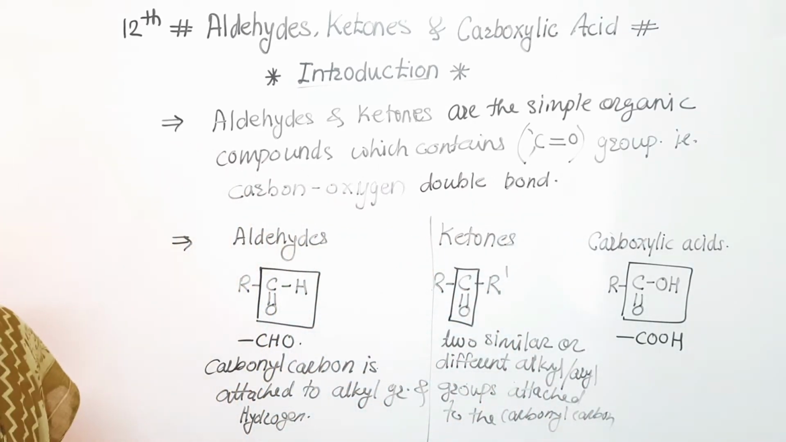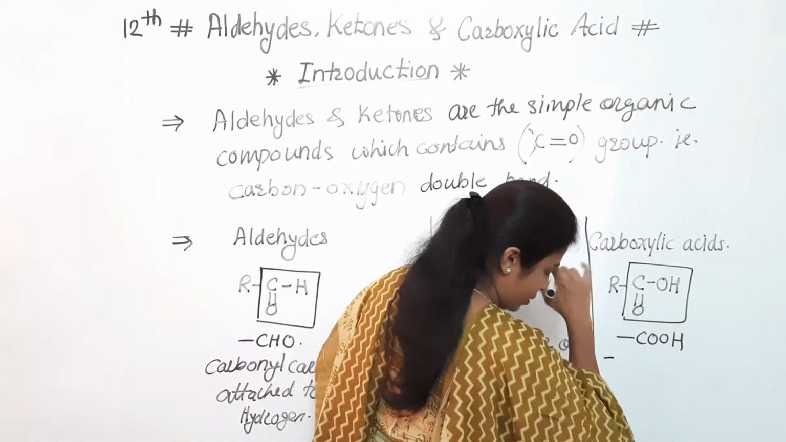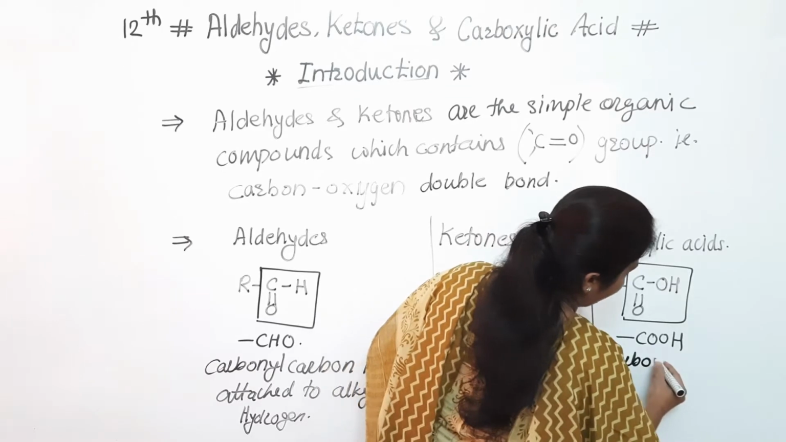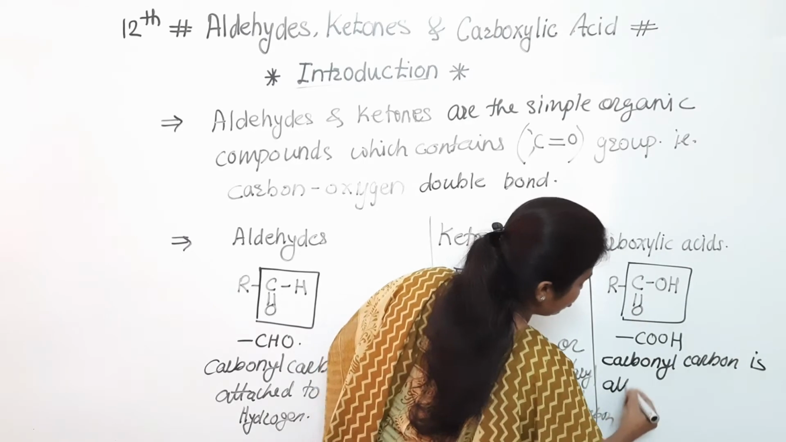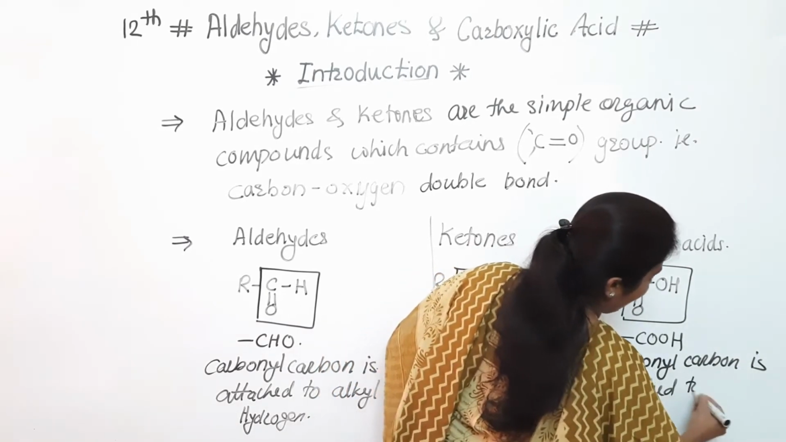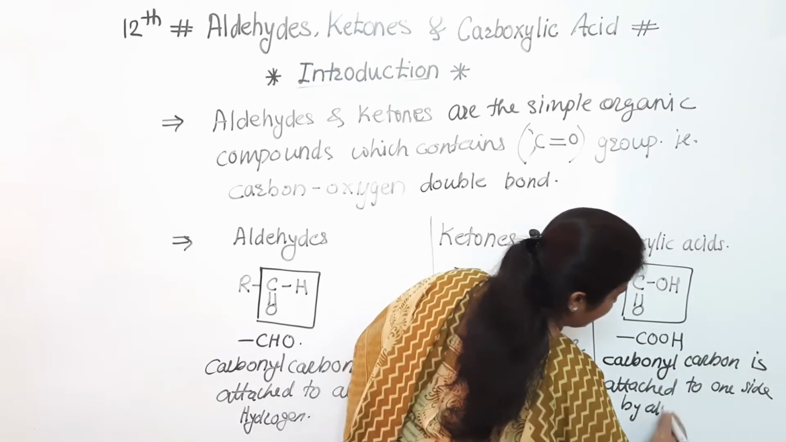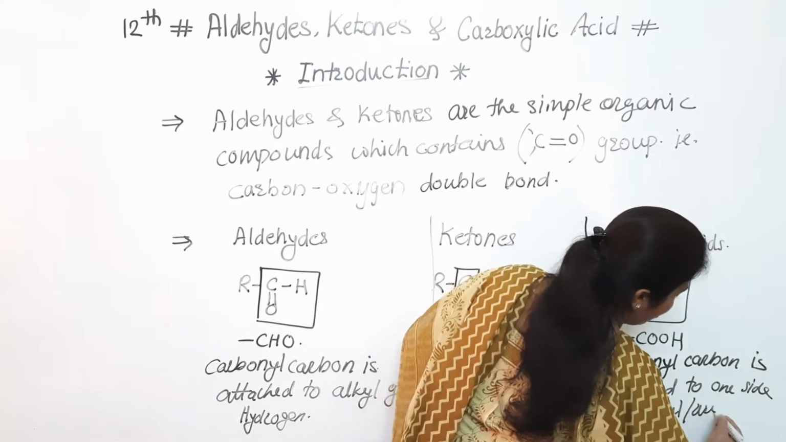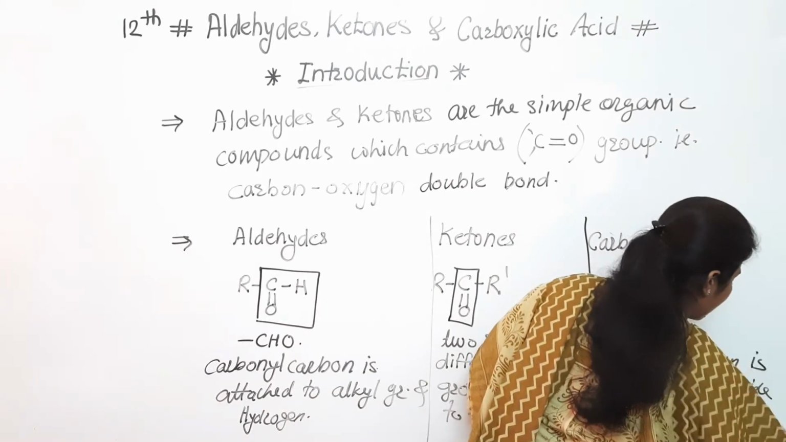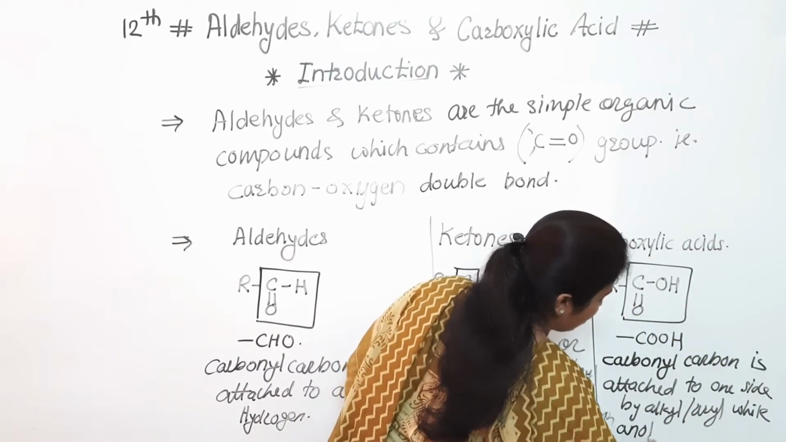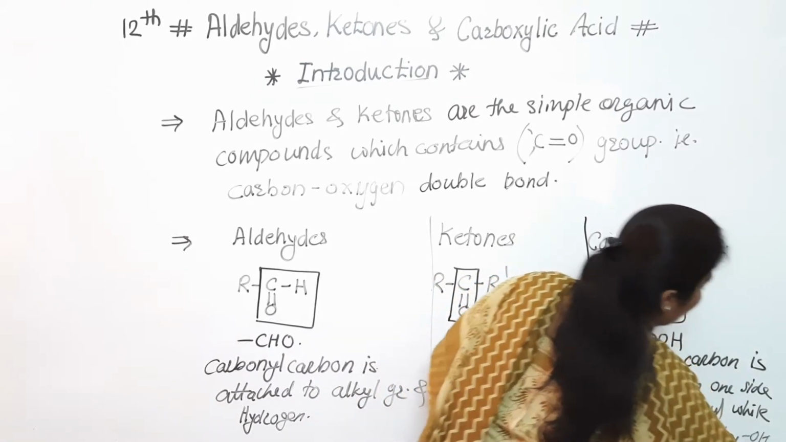Now what about the carboxylic acid? In case of carboxylic acid, we can say that the carbonyl carbon is attached on one side by an alkyl or aryl group, while on the other side by an OH group. Clear to everyone?